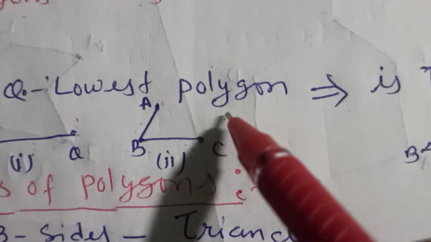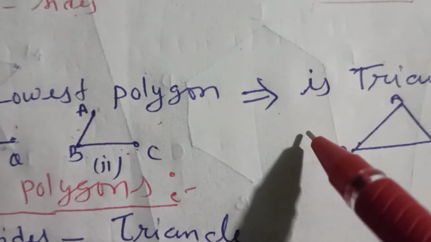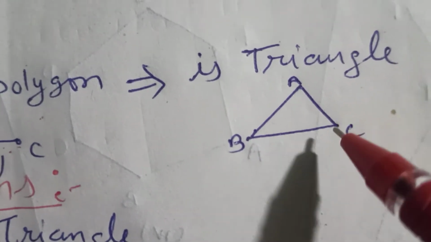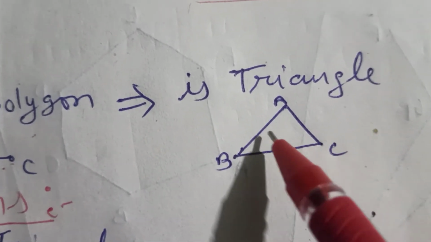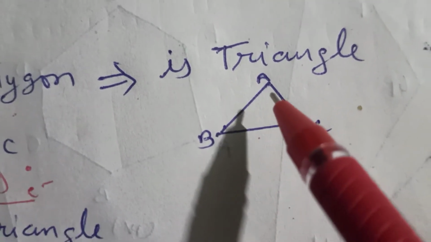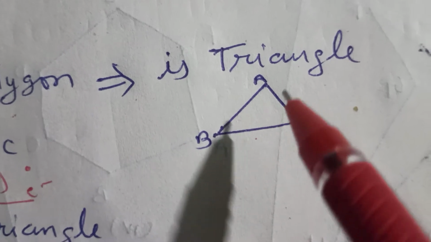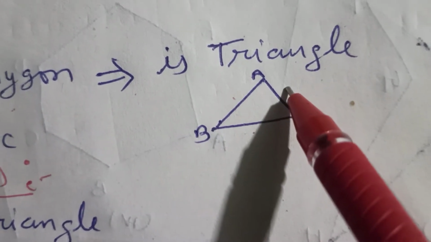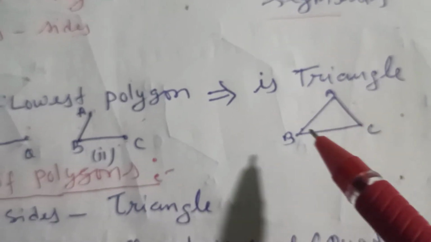So for one line segment and for two line segments, making a polygon is not possible. Now I am taking three sides. Can we make a closed figure by taking three line segments? Yes, we can. So what can you say?